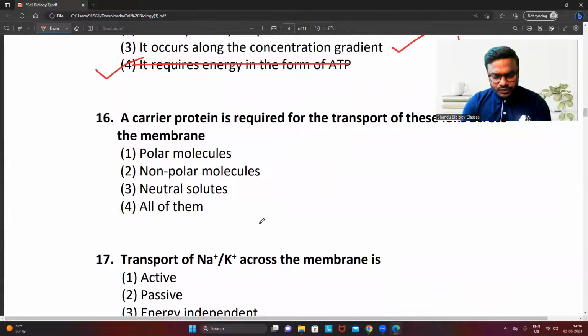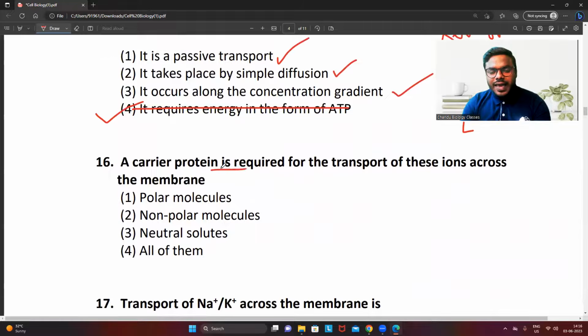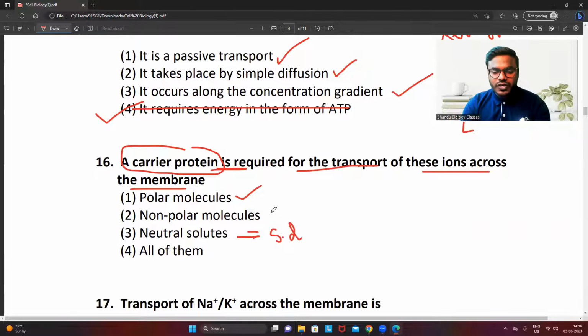Simple question. Question number 16. A carrier protein, we will discuss in the transport of the plasma membrane. A carrier protein is required for the transport of these ions across the membrane. Very simple question, right? Carrier protein is required for the transport of which molecules? Undoubtedly polar molecules, because friends, neutral molecules will show simple diffusion. Non-polar molecules will use active transport. I'm sorry. Non-polar molecules also will show direct diffusion because they can easily cross the membrane.